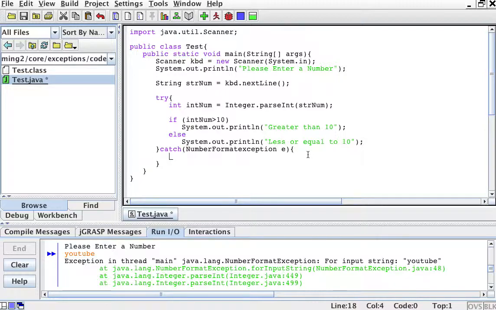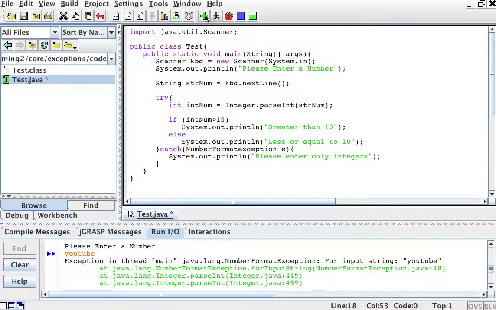And that's the catch block. So here's what we do if there's an exception. Well, if there's an exception, I'm going to say system.out.println, "please enter only integers." Okay, so please enter only integers. I have my try block here, so I'm watching for this. And I hope it doesn't break, but if it does break, I'm going to go in here.